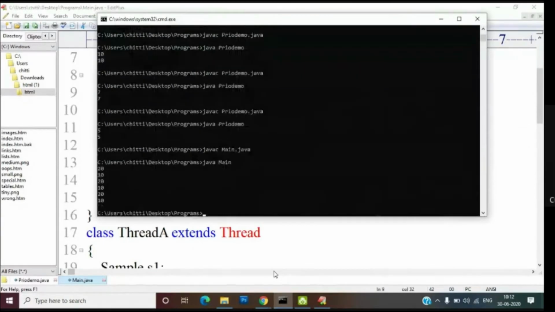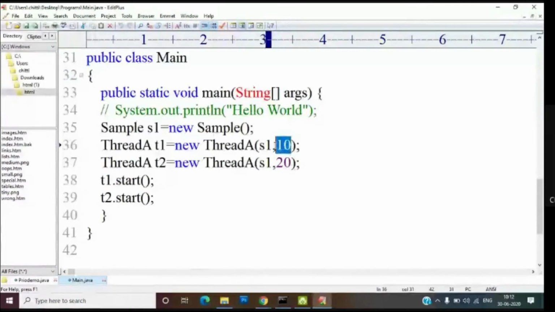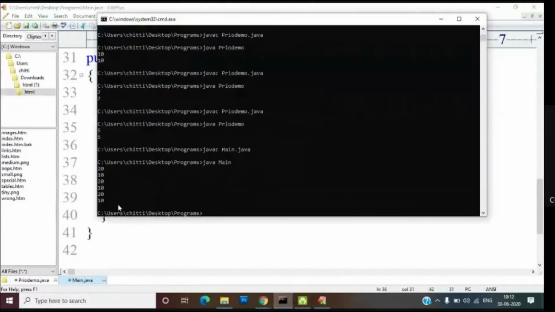So I put a delay, see 20, 10, 20, 10, they are getting mixed up. So we don't know which thread is generating which output. See, actually, first I called 10 only. Actually I should get 10 first, but what I am getting here is 20, which is an inconsistent state.